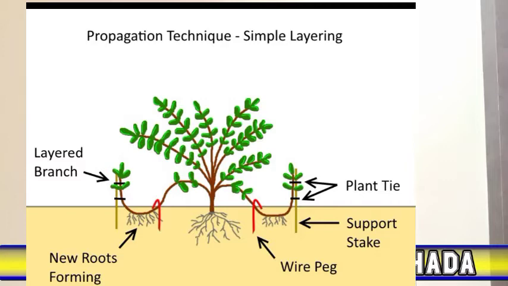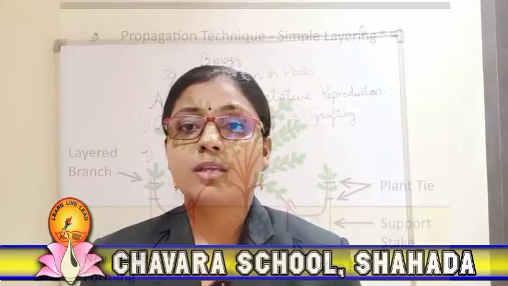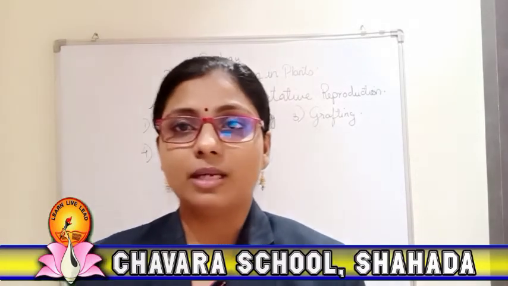After covering this, people place some stone or any heavy object so that the branch does not come out from the soil. In a few days, when the branch gives out roots, it is cut off from the main plant. It then continues to grow as an independent plant. This method is used for the propagation of plants like mint, rose, jasmine, etc. So this was about the layering method.